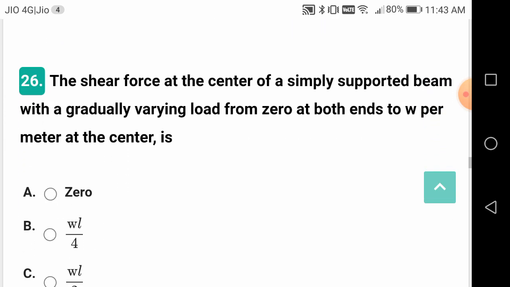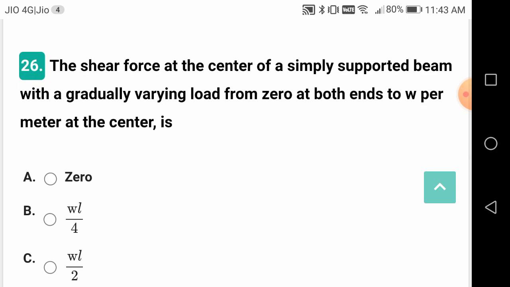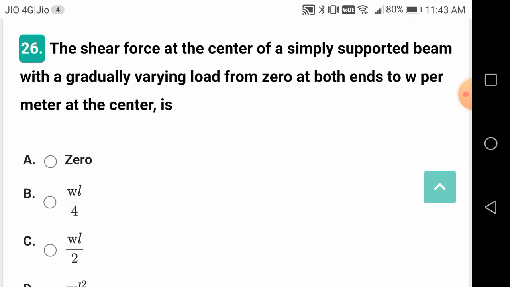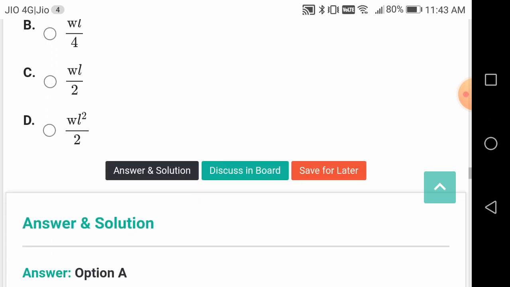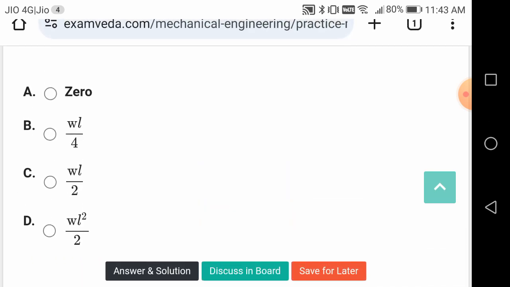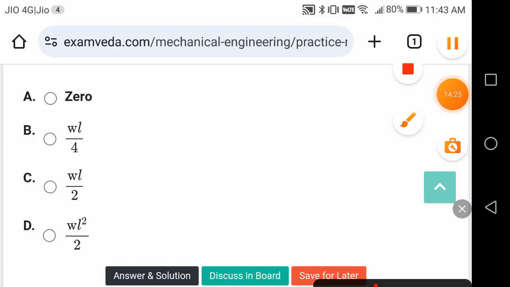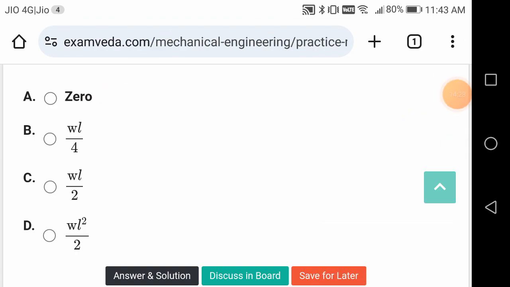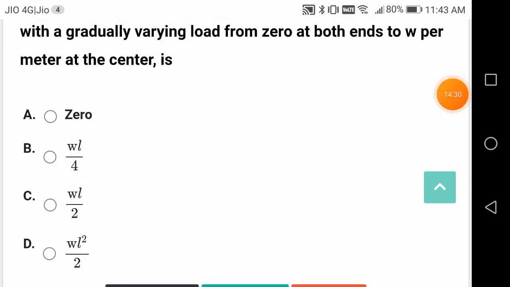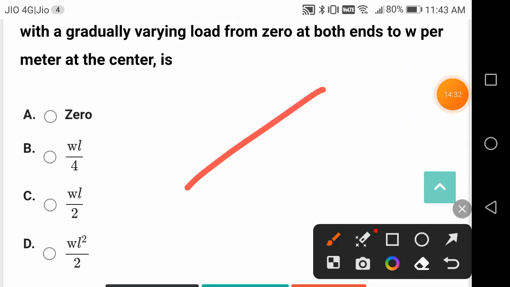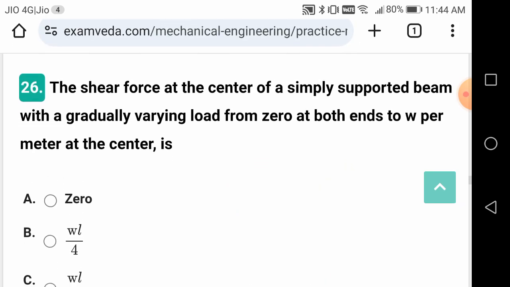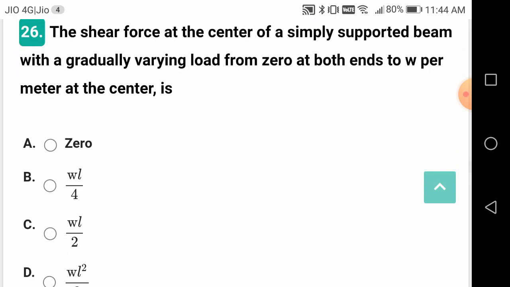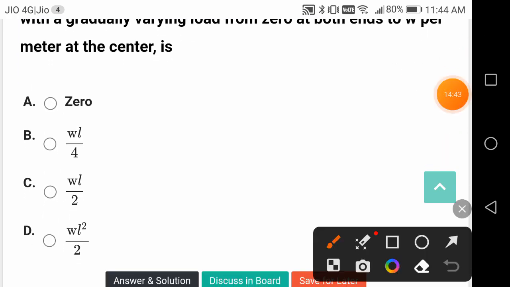The shear force at the center of a simply supported beam with gradually varying load from 0 at both ends to W per meter at the center is: 0. So let's see the question. Gradually varying load, so the situation is like this.